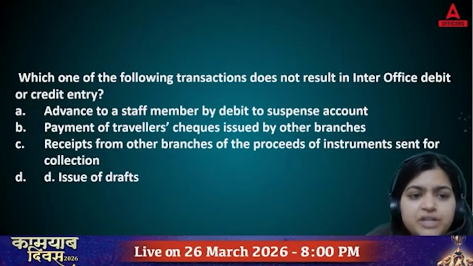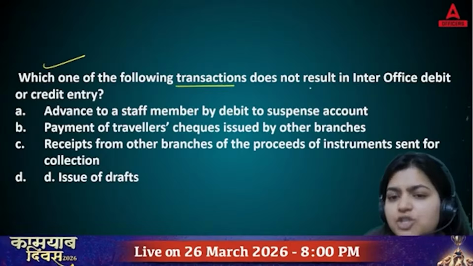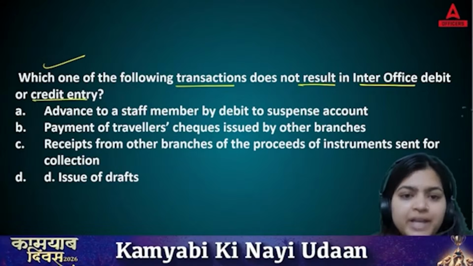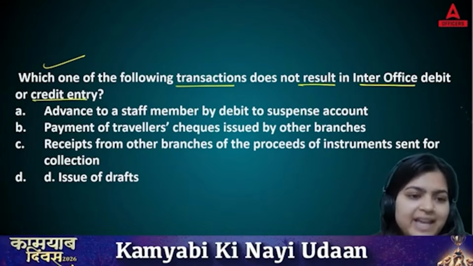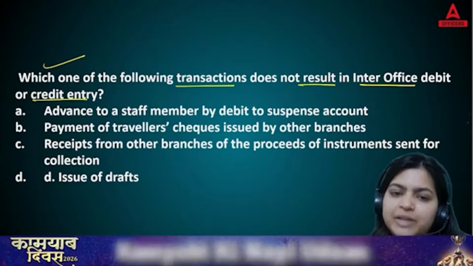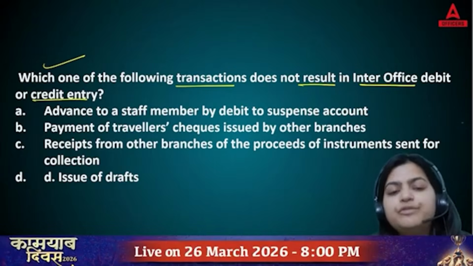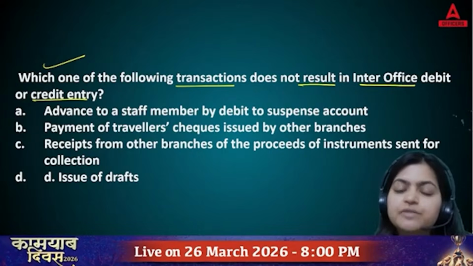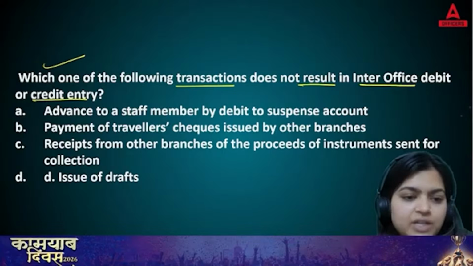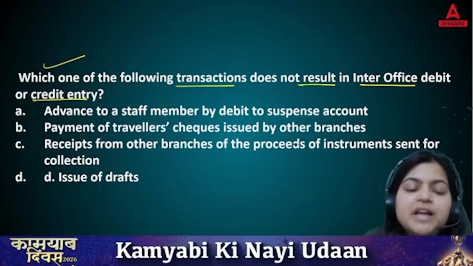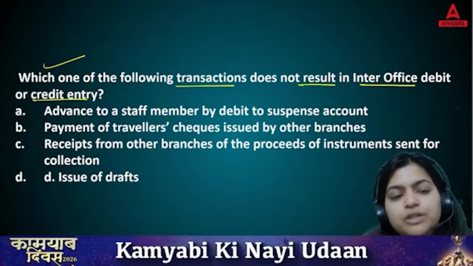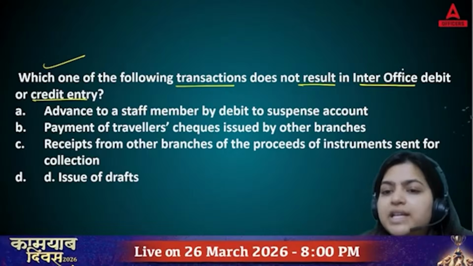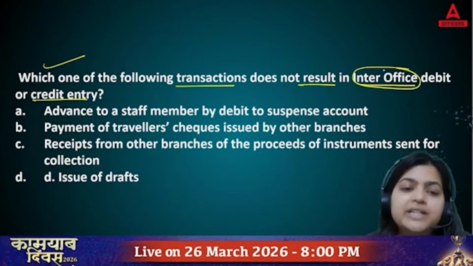Then next question, which one of the following transactions does not result in inter-office debit or credit entry? So now here you have four options. A. Advance to a staff member by debit to suspense account. B. Payment of travelers checks issued by other branches. C. Receipts from other branches of the proceeds of instruments sent for collection. Or D. Issue of drafts. Now basically this question is asking that out of these four options, which is the transaction that will not at all result in inter-office debit or credit entry?